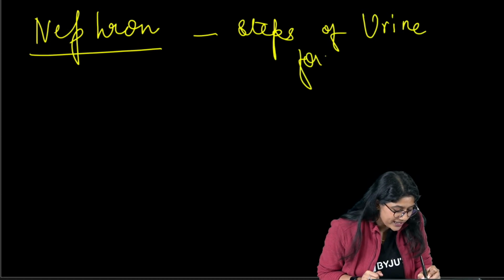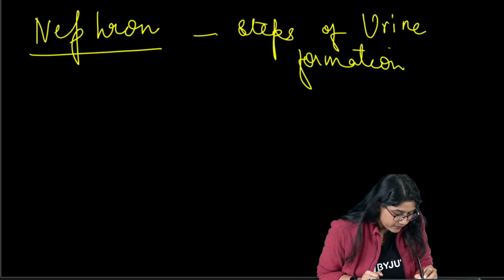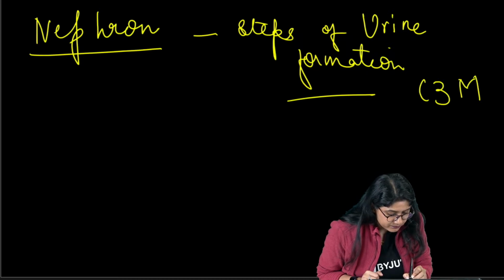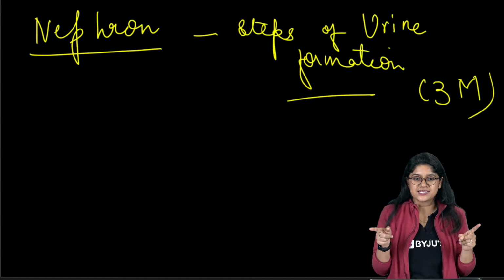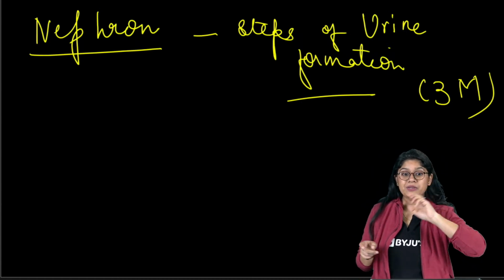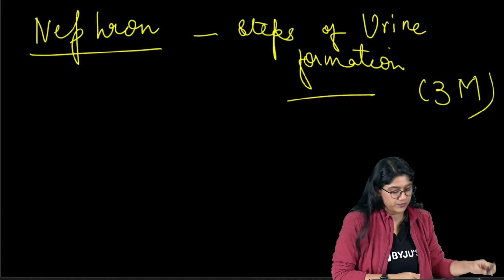Everyone, I want full attention now. It's a 3 marks question. I want your attention now in the class. Okay, now I'm explaining this.